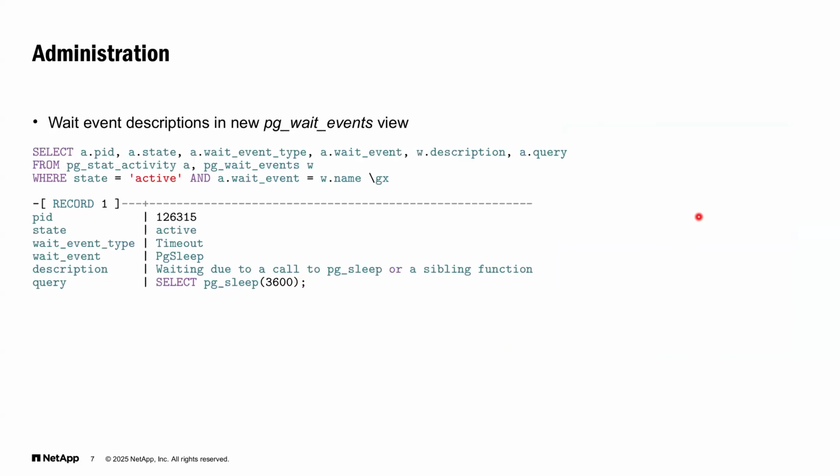A very important feature is the new view pg_wait_events, which describes wait events which are seen in the pg_stat_activity view. So by joining these two views, we can get a detailed description of these wait events.